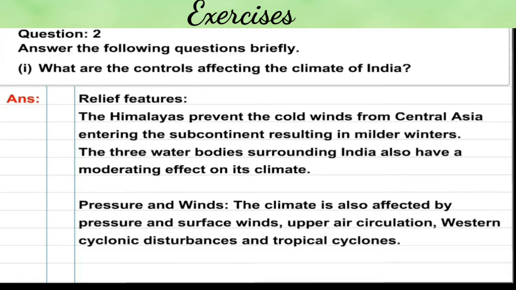Relief features. The Himalayas prevent the cold winds from Central Asia entering the subcontinent, resulting in milder winters. The 3 water bodies surrounding India also have a moderating effect on its climate. Pressure and winds. The climate is also affected by pressure and surface winds, upper air circulation, western cyclonic disturbances, and tropical cyclones.